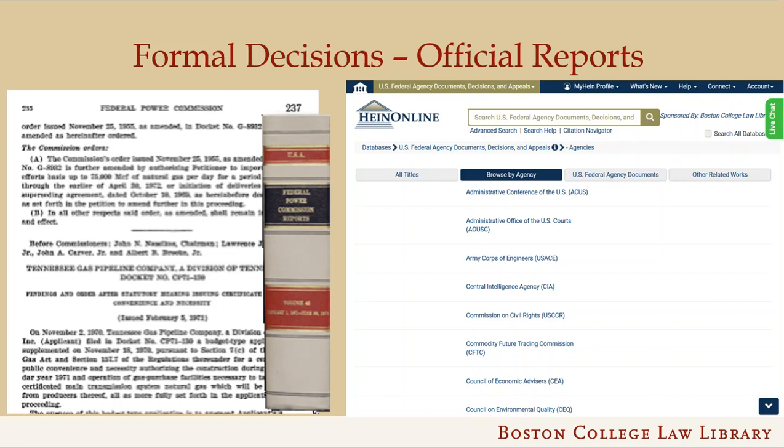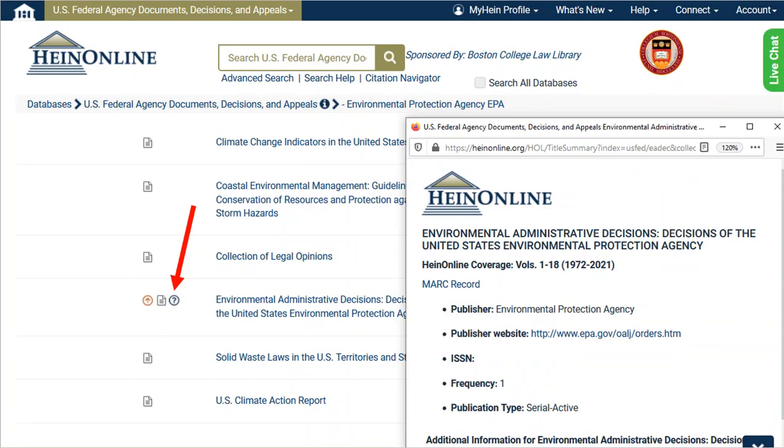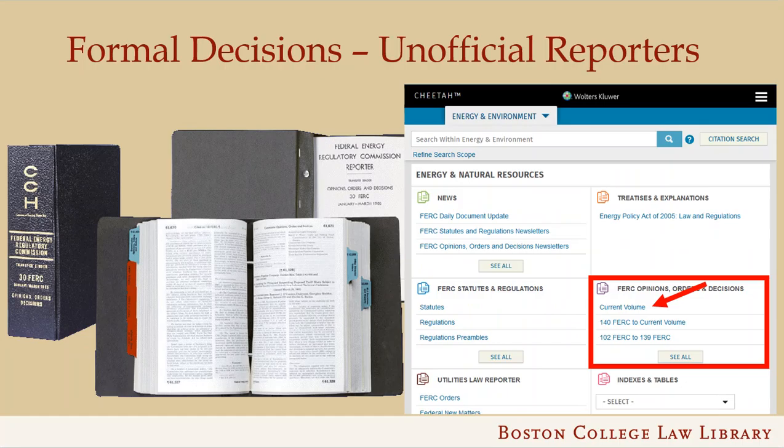It's easiest to browse by agency. There you can see the various publications of that agency that are included in this library. The document icon is a link to a catalog record, sometimes called a MARC record, and some publications have additional information linked by a question mark. Pictured here is part of the coverage statement for the decisions from the United States Environmental Protection Agency.